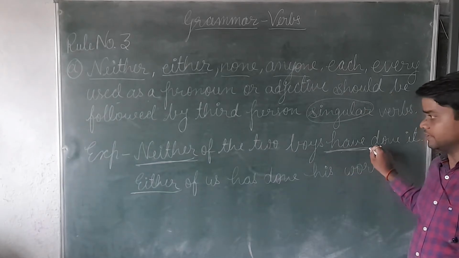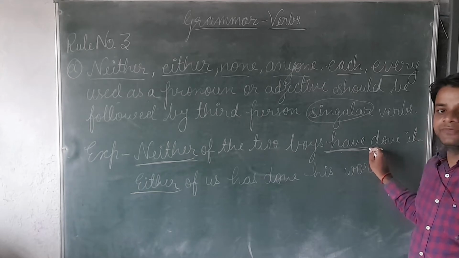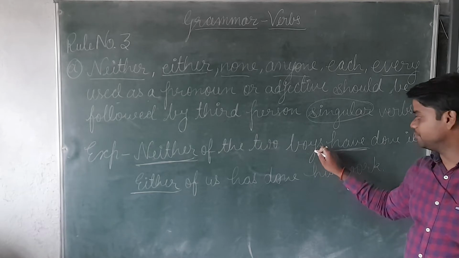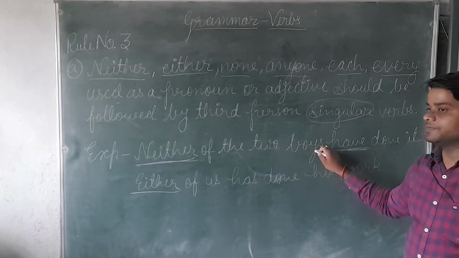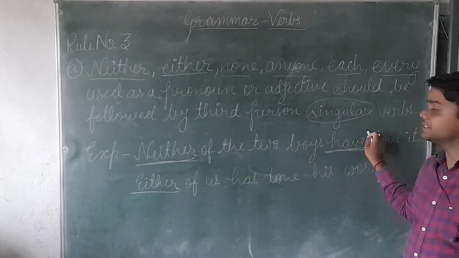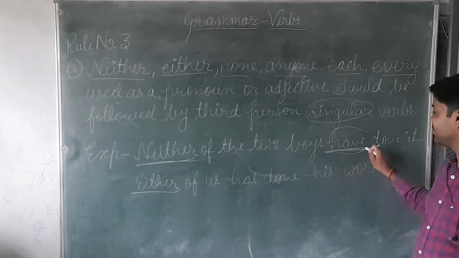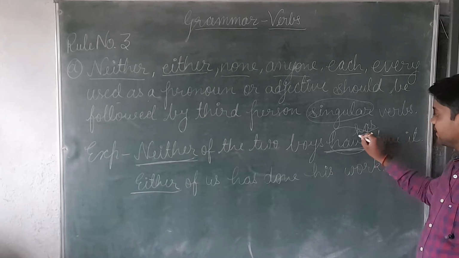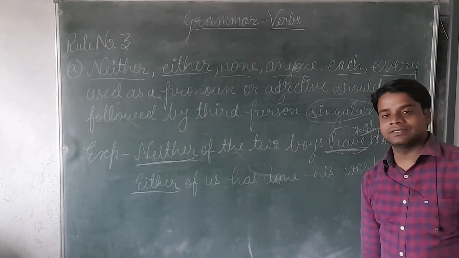Don't be confused that boys is written here, meaning it is in plural form. Because of this rule we have to use a singular verb. So instead of have, we will use has.